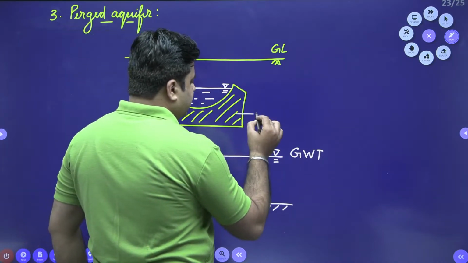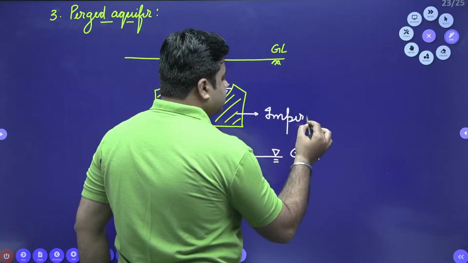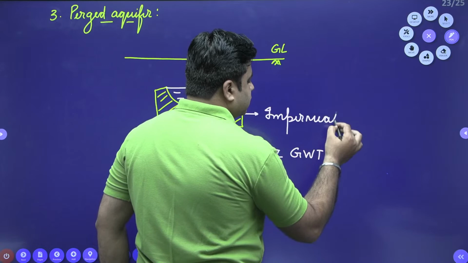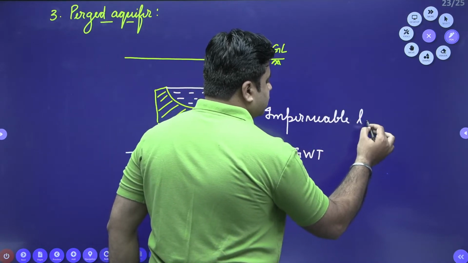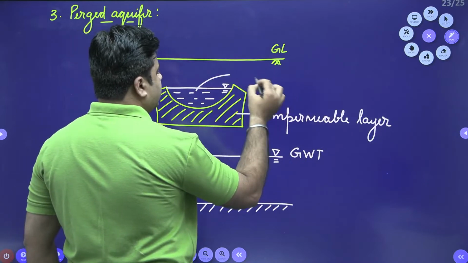So this is my impermeable layer, and this is my saturated soil mass.